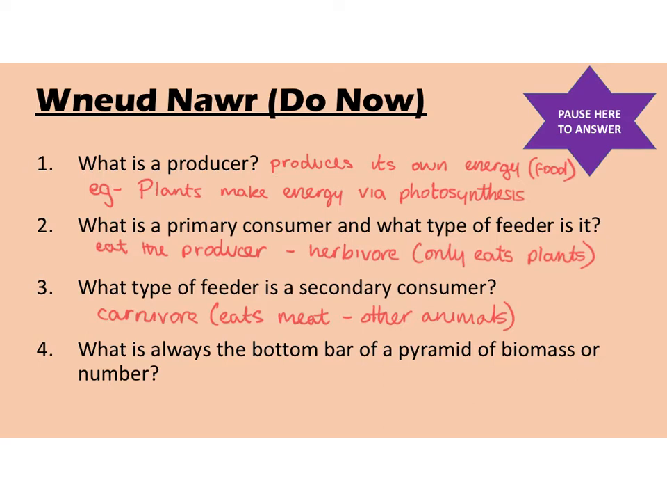And number 4, what is always at the bottom bar of a pyramid of biomass or number? The answer to that one is a producer. So the producer is always the bottom bar. So give yourselves a mark out of 4 for this do now activity and we'll get started with today's lesson.